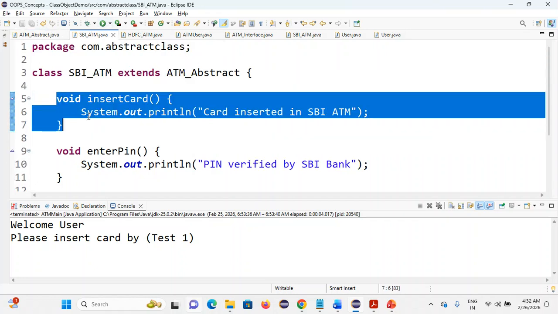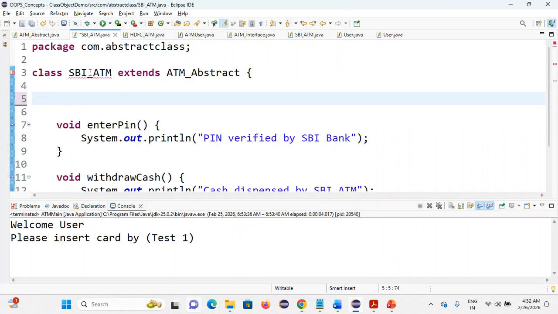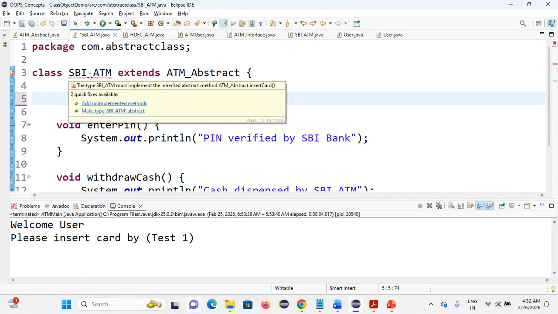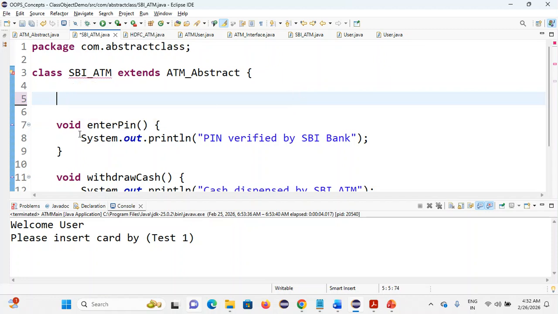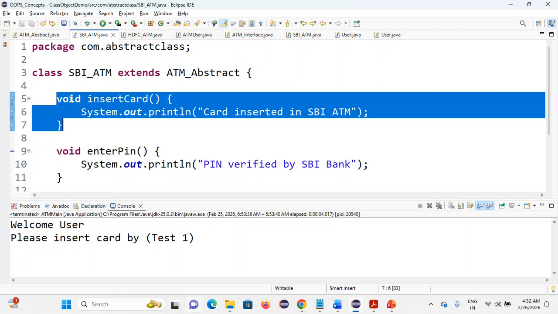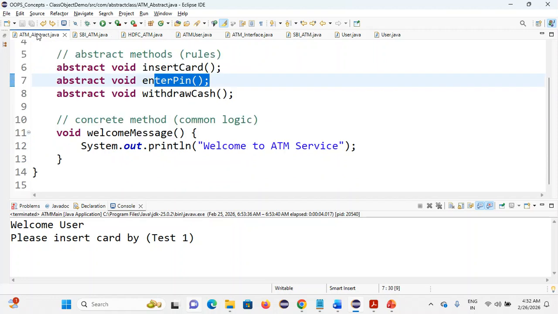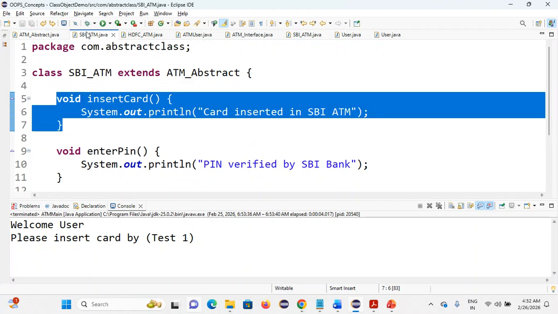In case I forget to give it, see here, this is the advantage. The type SBI ATM must implement the inherited abstract method. Are you clear? So this is the advantage. In case you're using normal methods, I'll show you at the end of the session. If you're using normal methods, it won't tell anything. Okay, I'll show you that.